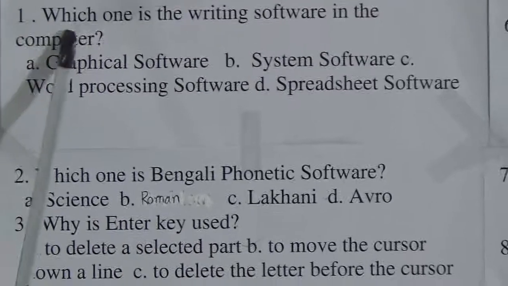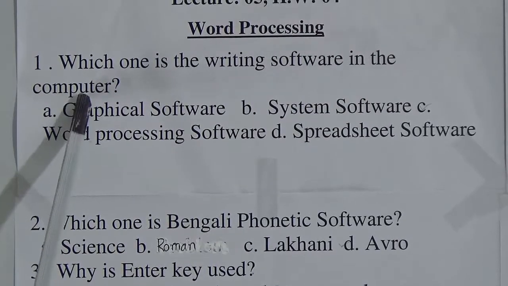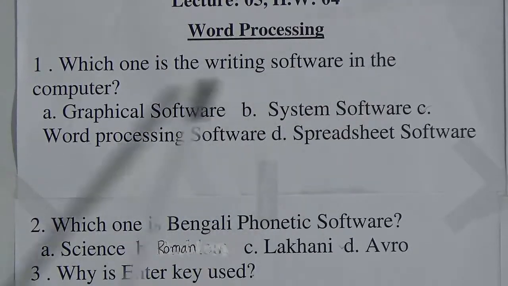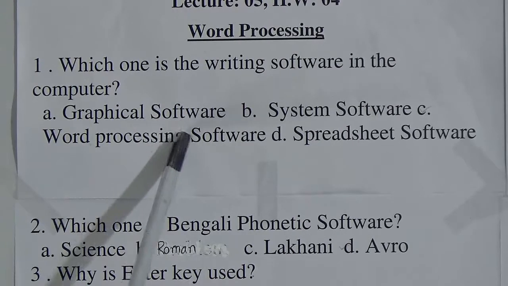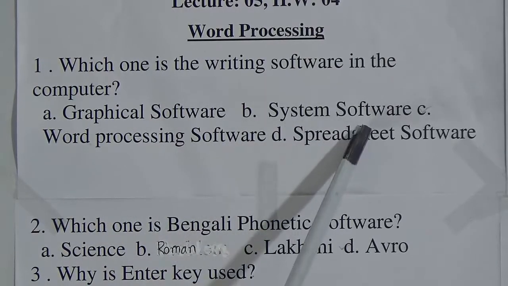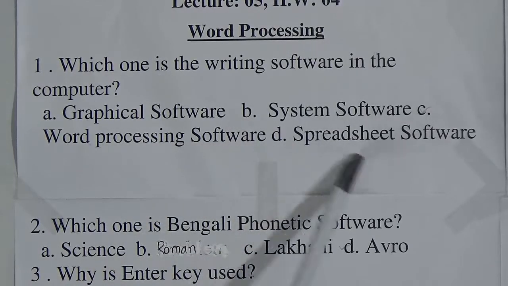Number 1, which one is the writing software in the computer? Look at the options. A, graphical software. B, system software. C, word processing software. D, spreadsheet software.